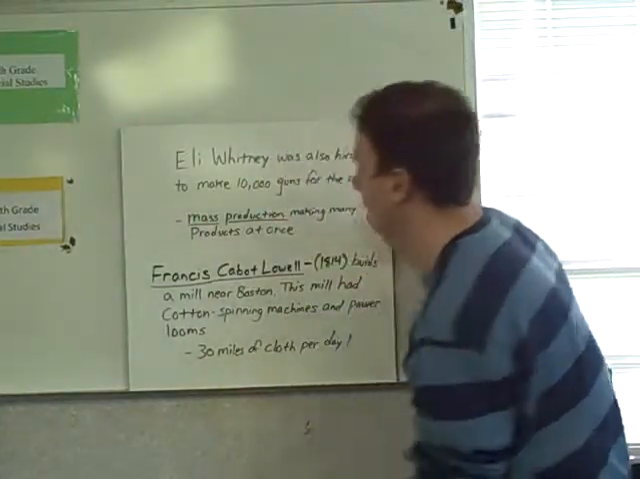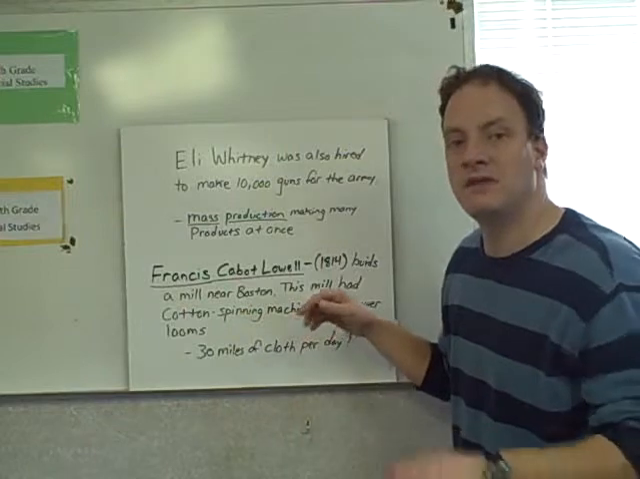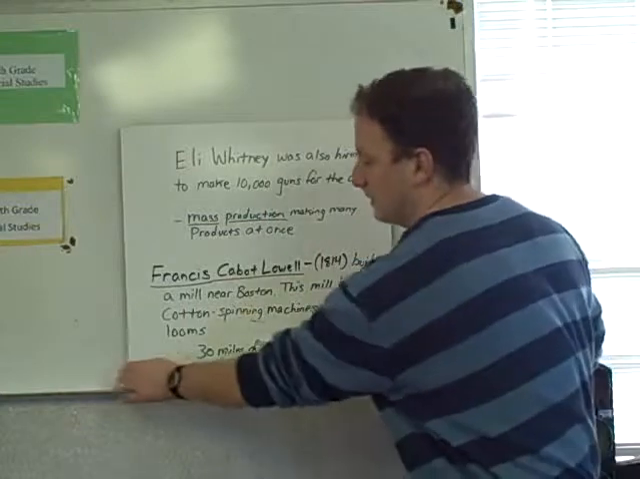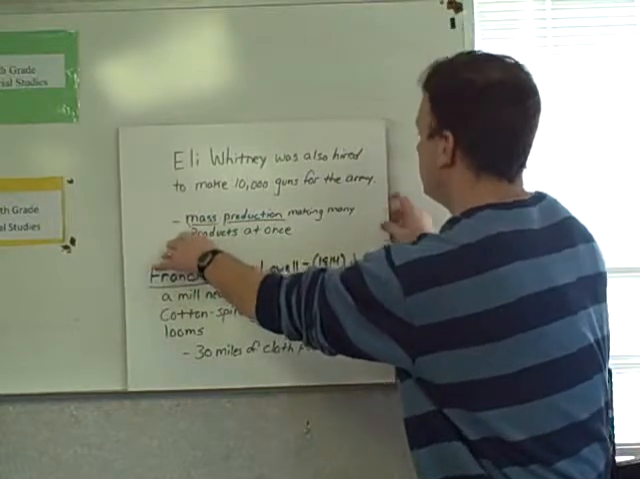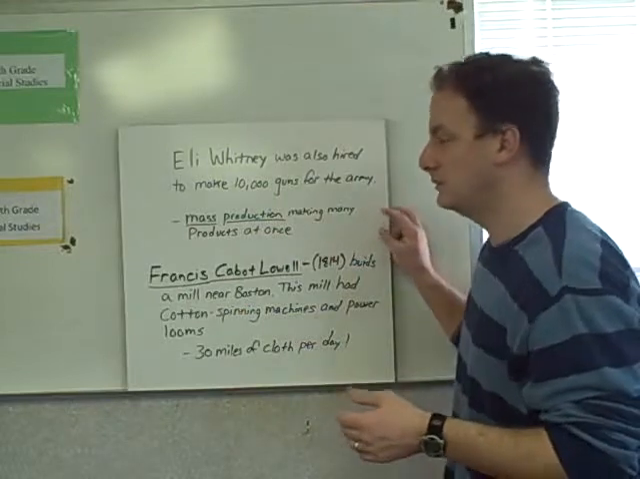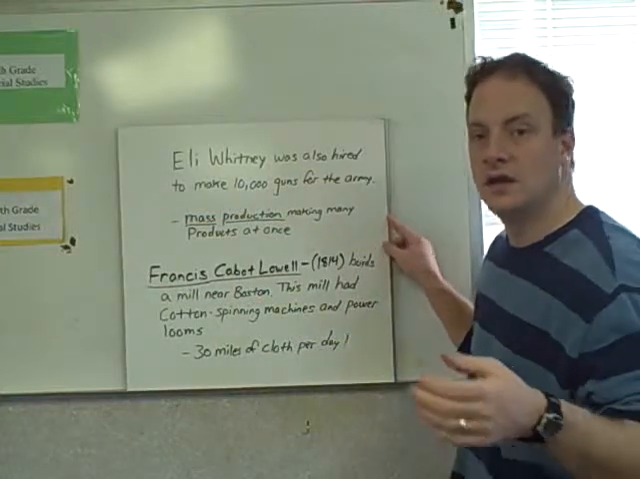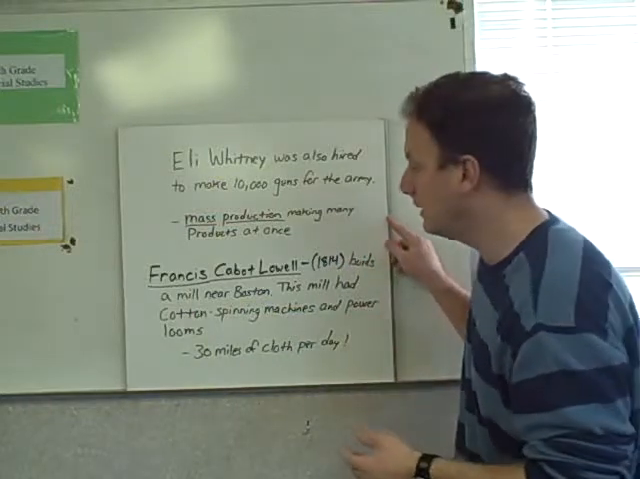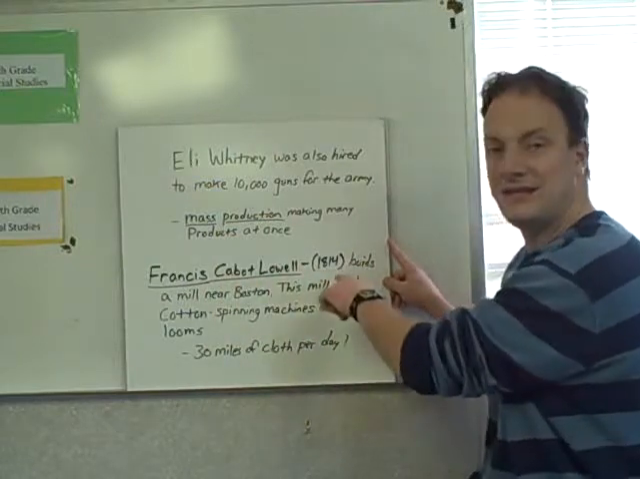All right. Eli Whitney was also hired by the U.S. government to make 10,000 guns for the Army. Now, he does this by using a term called mass production, which means making many products at once. Later on in a few lessons in 5th grade, you're going to be learning about mass production. This is a term that we still use today in manufacturing. For example, automobile companies can mass produce or make many numbers of cars by using machines, and these machines make these cars quickly.